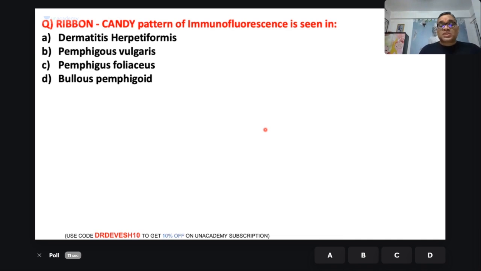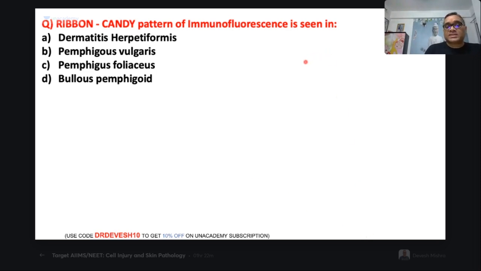See, I have just used the name which is given in Robbins. Below the image in Robbins, this line is given: ribbon candy immunofluorescence of this disorder. That is why I say always read the line below the images. You will never make a mistake on this simple question. I have seen very little response for this; less than 30% gave the right answer. Ribbon candy appearance is also called linear immunofluorescence.